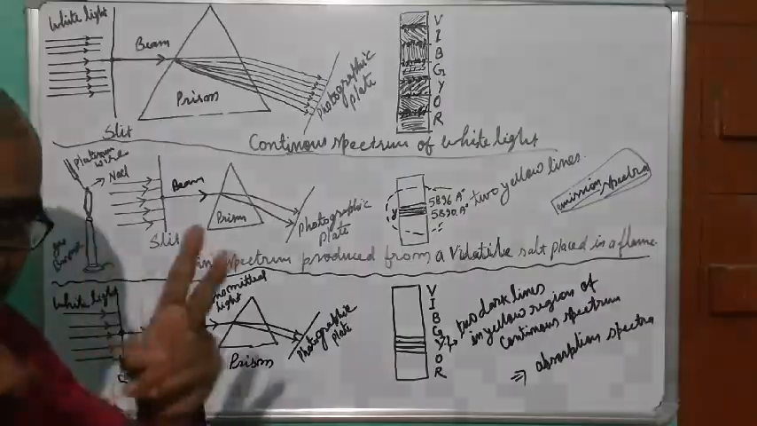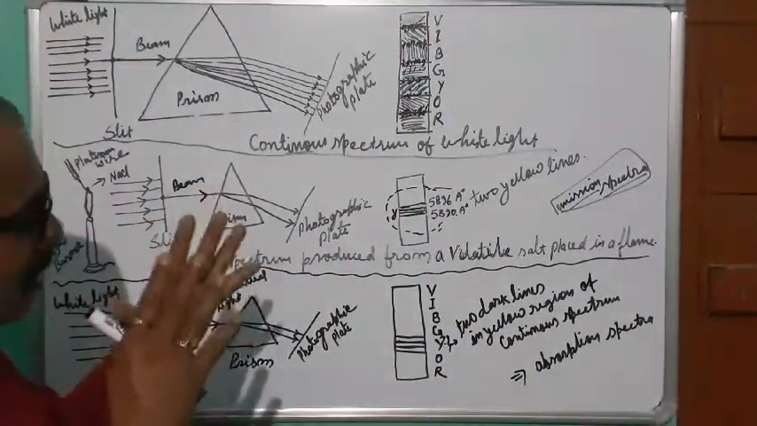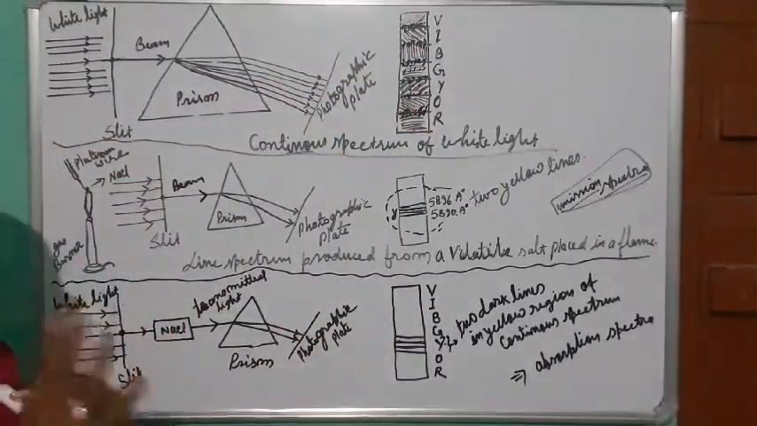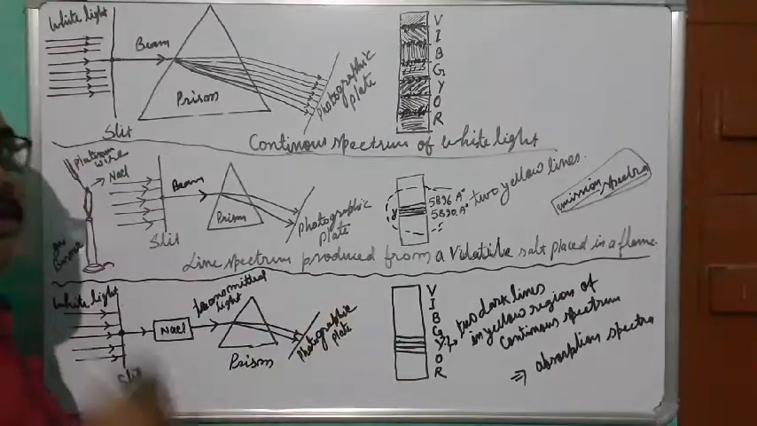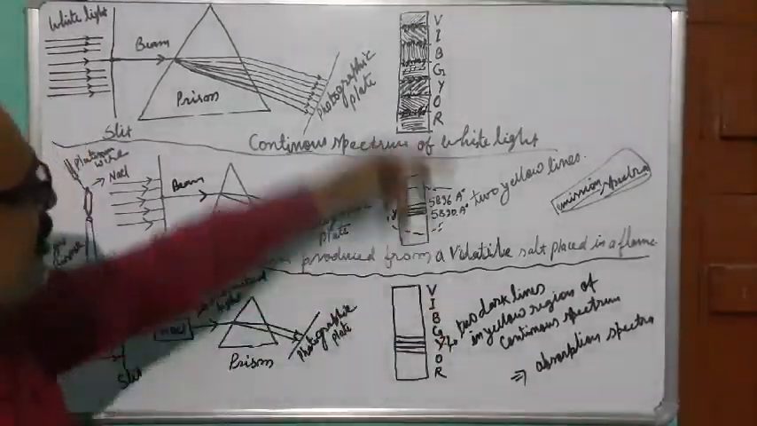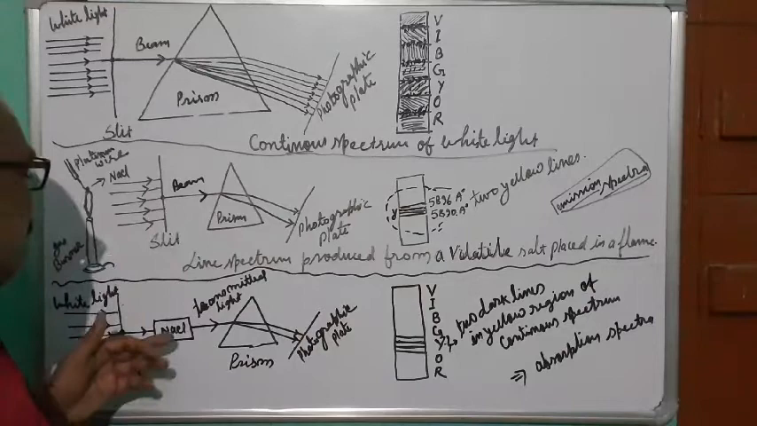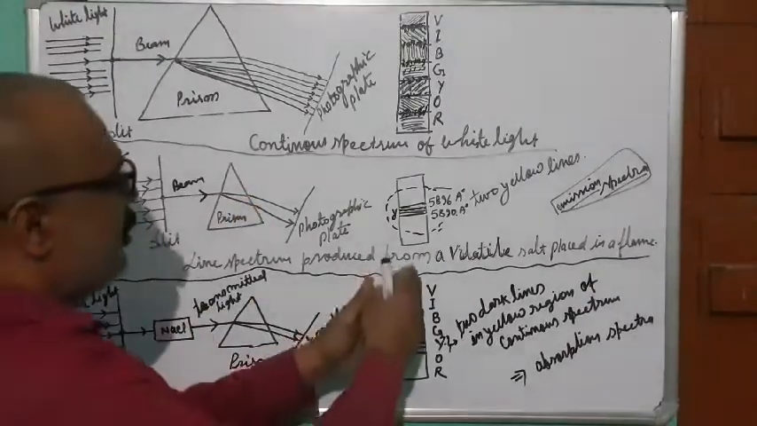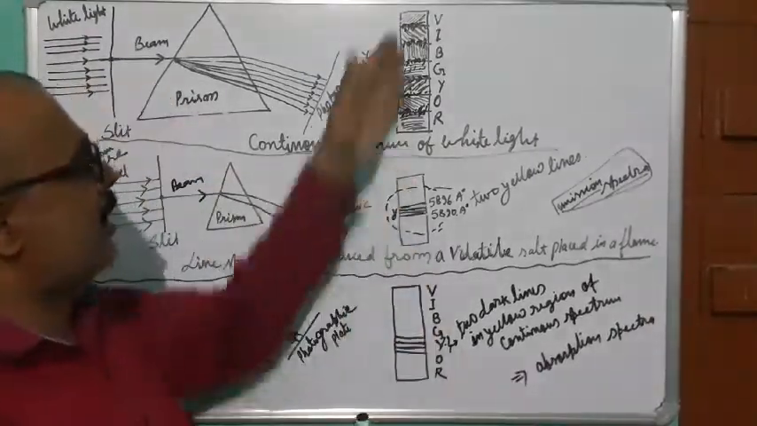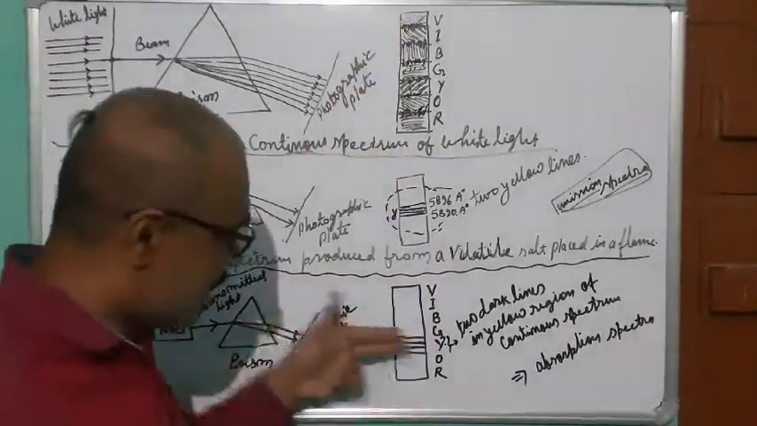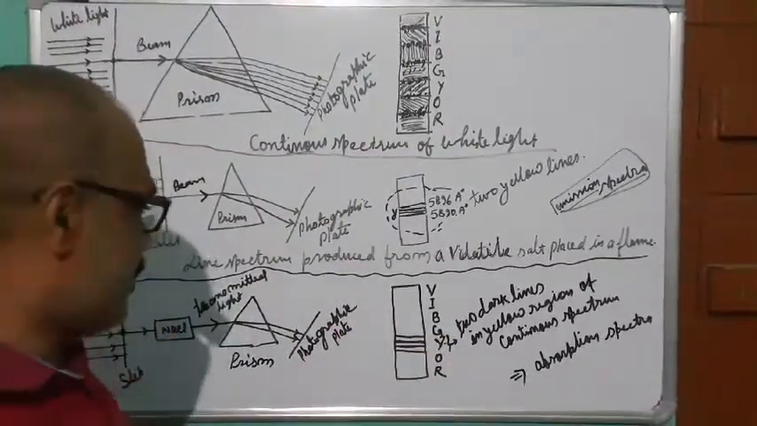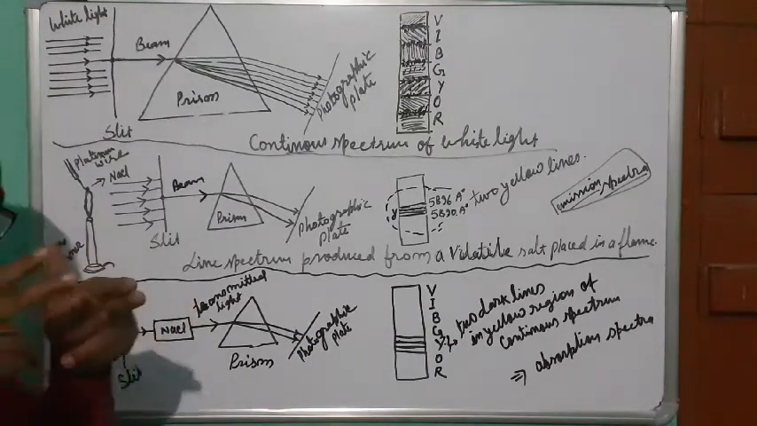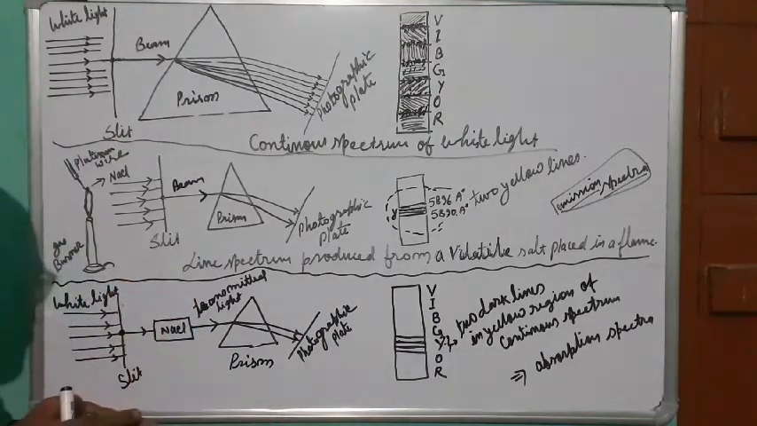In the yellow region we will get the two black lines. In all other regions it will appear as it is appearing here, except the yellow region. In the yellow region you will get two dark lines. All other regions will remain the same as they appear here. So all other wavelengths are transmitted as they are, and that is why they will appear here in the same way. But in the yellow region we will get two dark lines. Those two dark lines show that the energy corresponding to them is absorbed.